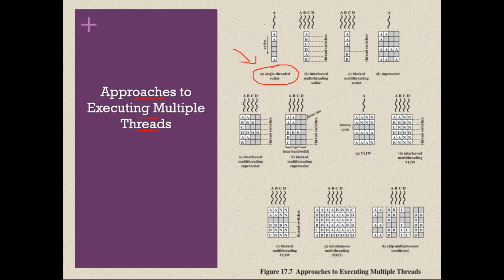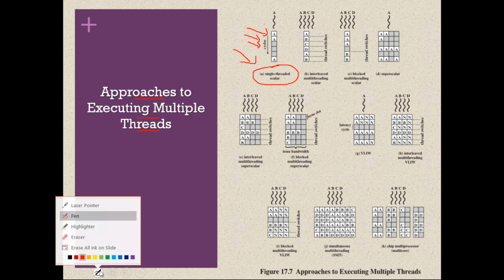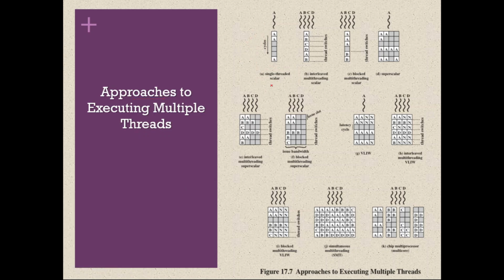Single thread scalar means the processor first executes the first instruction, that is, it can execute only one thread at a time. There is no concept of multi-threading. After finishing one thread, it will go to the next thread. As long as one thread is not finished, it won't context switch. So that is called a single threaded scalar.